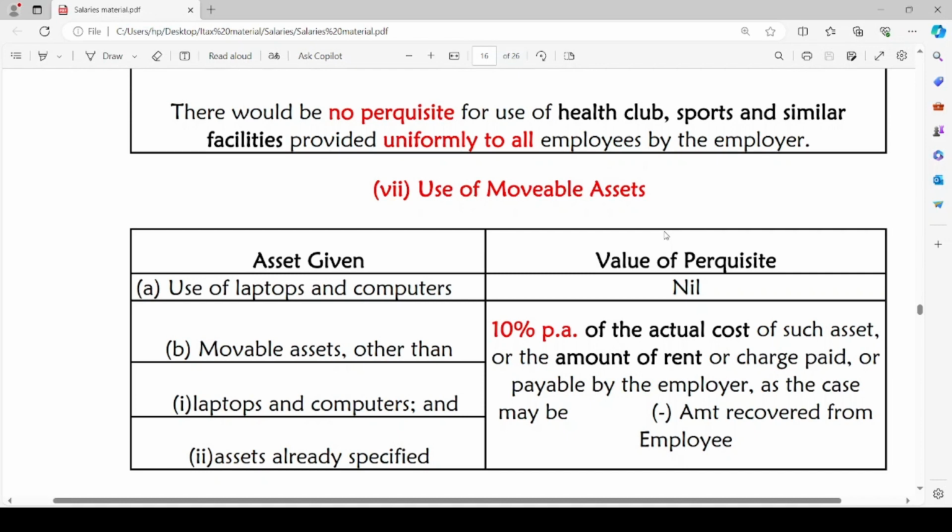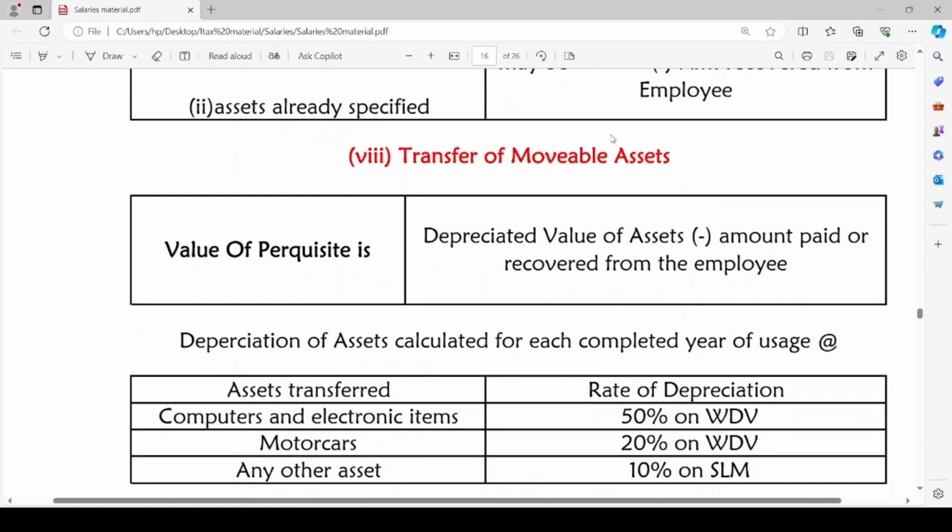Here simply 10% of actual cost of such asset means the wear and tear attributable on such asset. Or if the employer has taken such asset on hire and giving it to the employee, the amount of rent paid or charge paid by the employer will be the value of perquisite. And if any amount is recovered from the employee, we will deduct such amount.